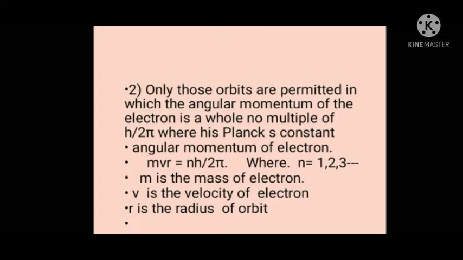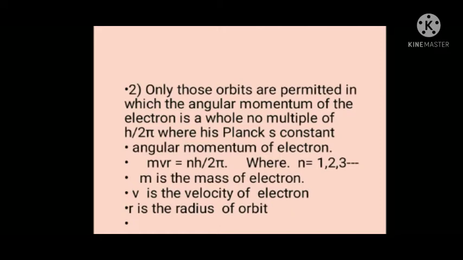So here the electron or the object is revolving in a circular path. So instead of calling it linear momentum, we call it angular momentum. Angular momentum is the product of its mass, velocity and radius of that circular path. So if an object is moving in a circular path, the momentum is known as angular momentum, and it is the product of mass, velocity and radius of that circular path.